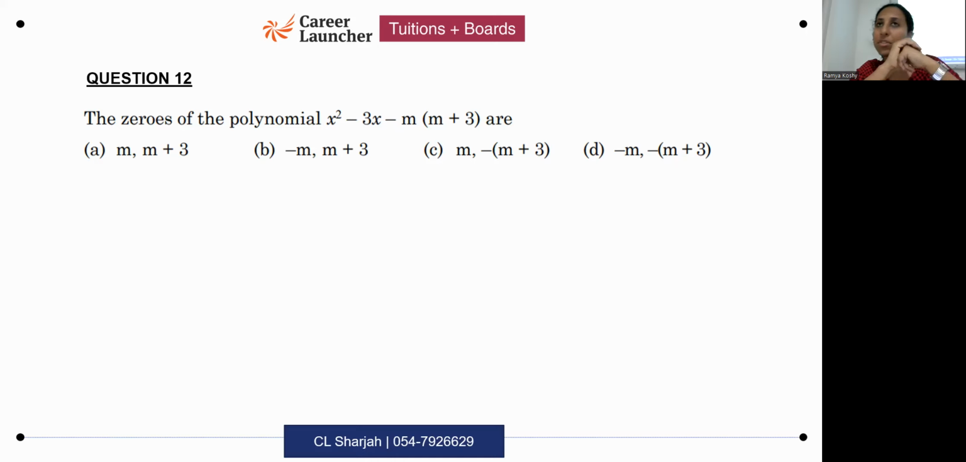Since you're given options, you can go by options and do the answer. If options were not given, your approach would have been different. Since options are given, it's an MCQ question, so the approach you follow should be a little different. Which options can you easily eliminate?